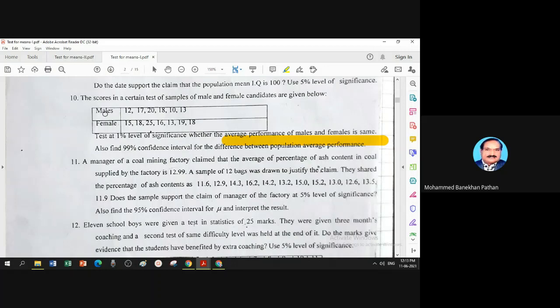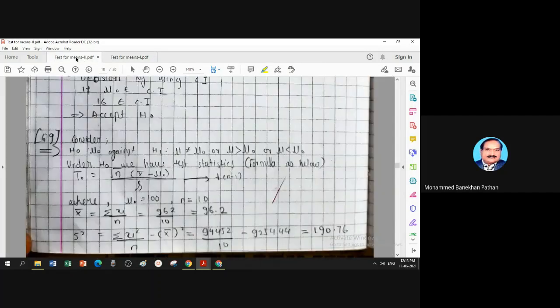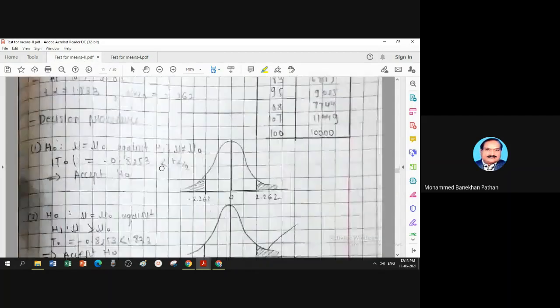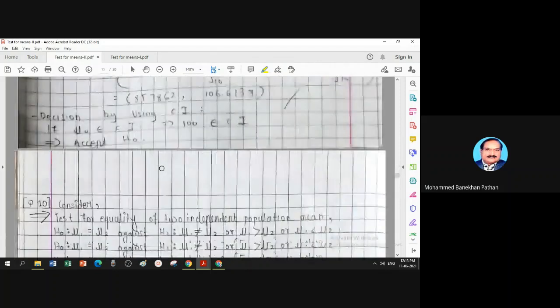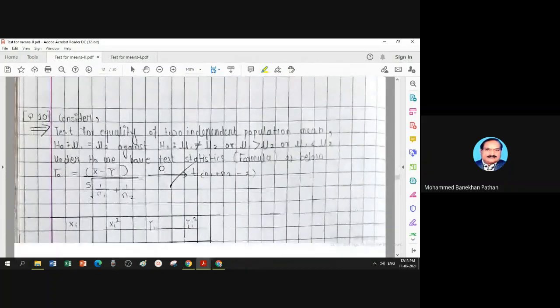Sometimes it is the performance of company A and company B. Again the same type of test you have to apply. Let us see how this question is solved. Question number 10. H naught: mu1 equal to mu2 against H1: mu1 not equal to mu2, or H1: mu1 greater than mu2, or mu1 less than mu2.